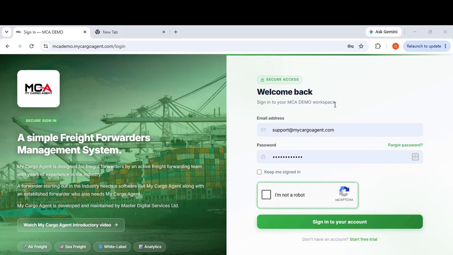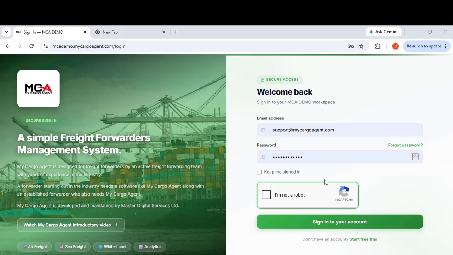Okay, this is a page of My Cargo Agent. If you look, you can have your own domain with My Cargo Agent, so you can access your account and do your work using your domain.